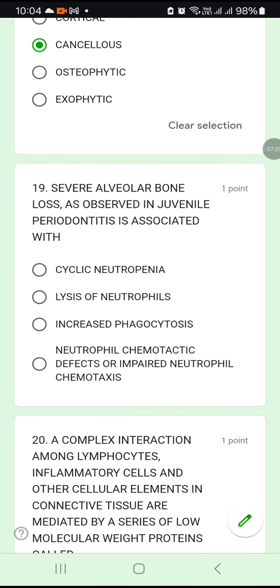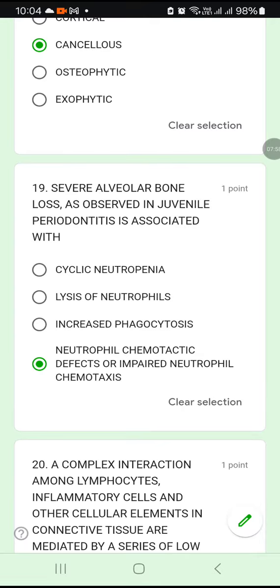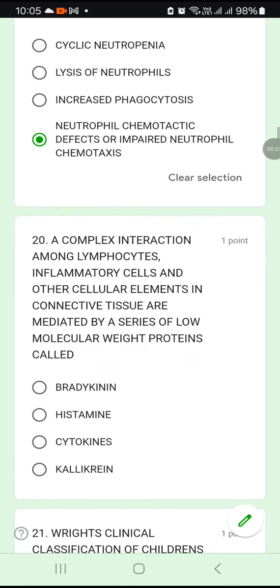19. Severe alveolar bone loss as observed in juvenile periodontitis is associated with cyclic neutropenia, or lysis of the neutrophil, or increased phagocytosis, or neutrophil chemotactic defects or impaired neutrophil chemotaxis. Severe alveolar bone loss seen in juvenile periodontitis is associated with what? Neutrophil chemotactic defect, or impaired neutrophil chemotaxis, results in alveolar bone loss in juvenile periodontitis.